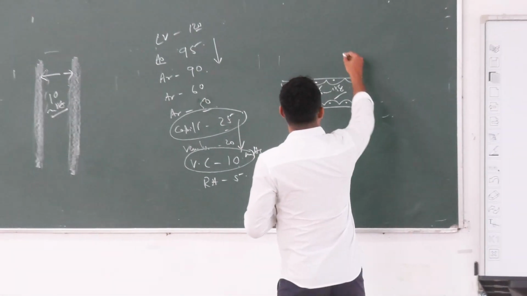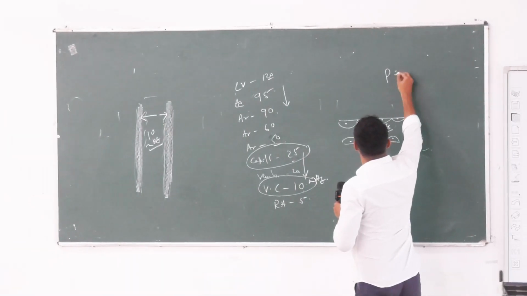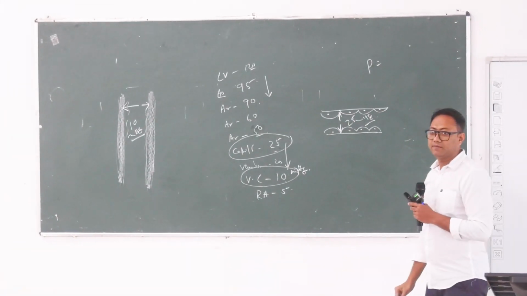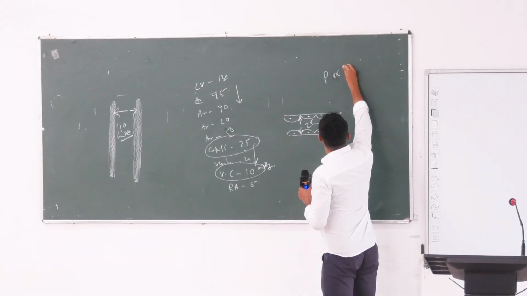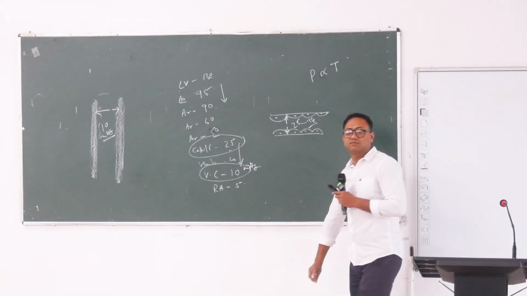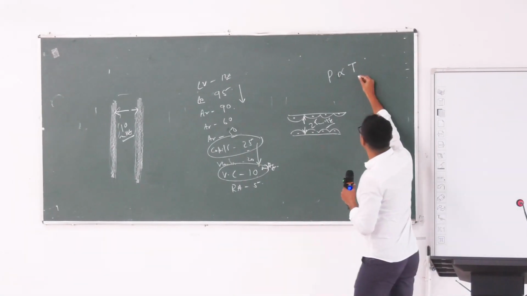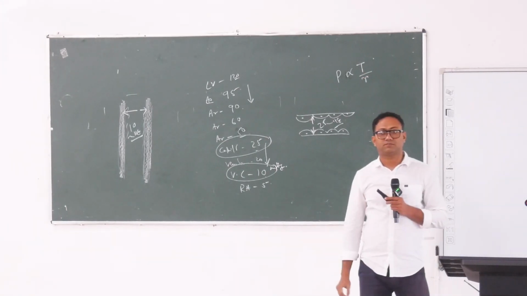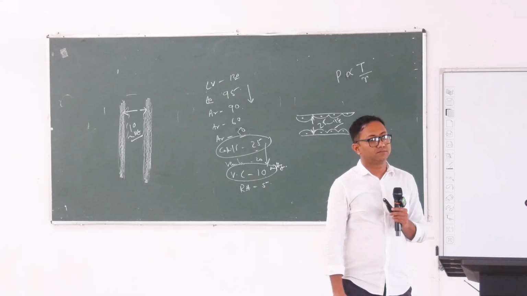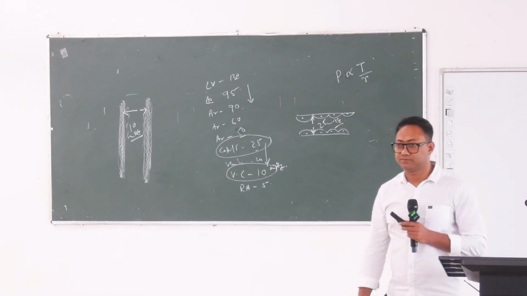Okay, so distending pressure is P. It is proportional to the wall tension and inversely proportional to the radius of the curvature.